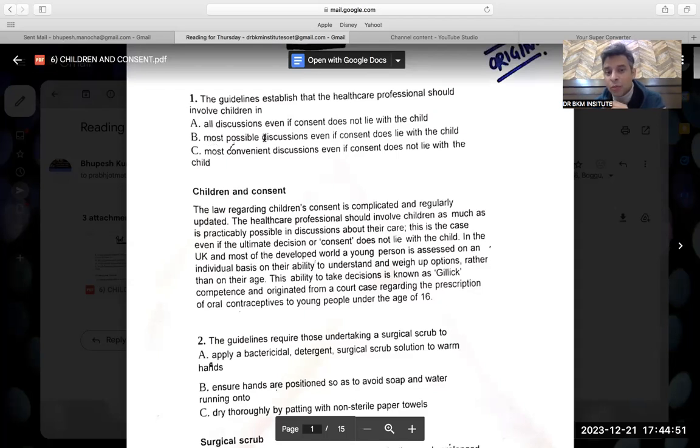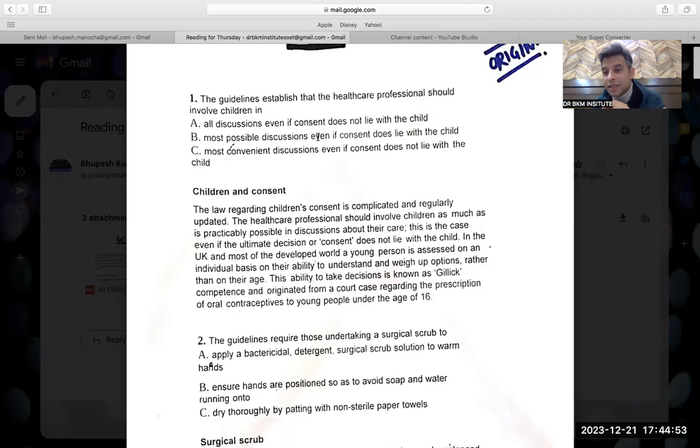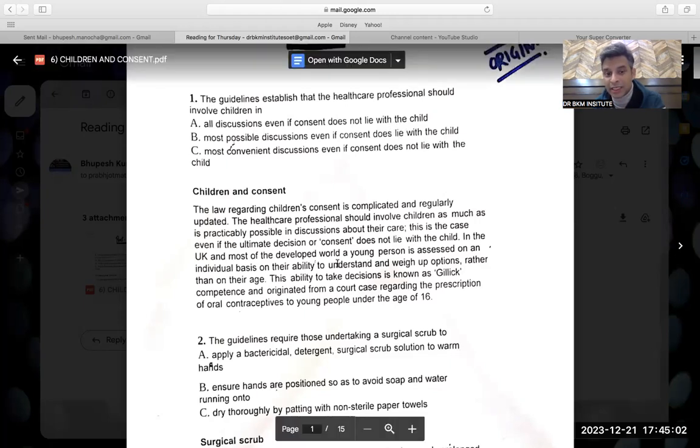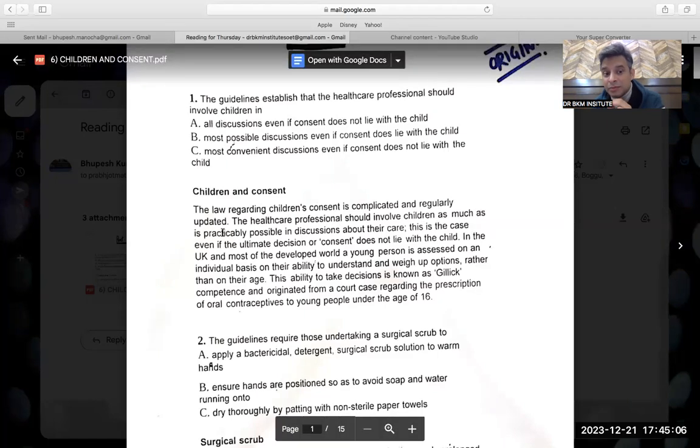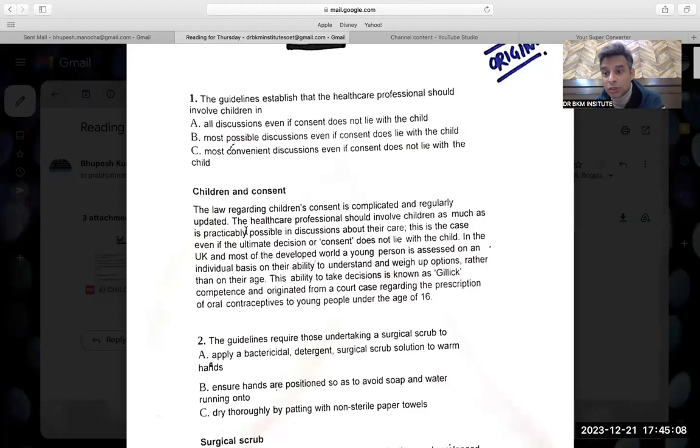Should involve the children in most possible discussions, even if the consent does not lie with the children. But here, the word "not" was not given. Otherwise, B would be the most appropriate answer, because children should be involved as much as is practically possible, meaning in most possible discussions, even if the ultimate decision consent does not lie with the child.